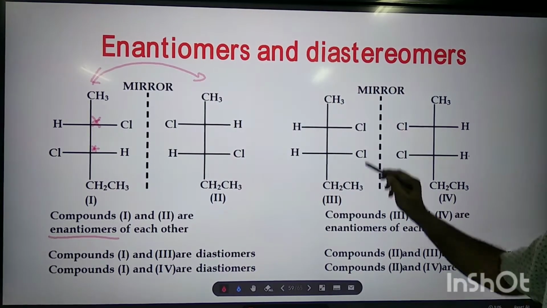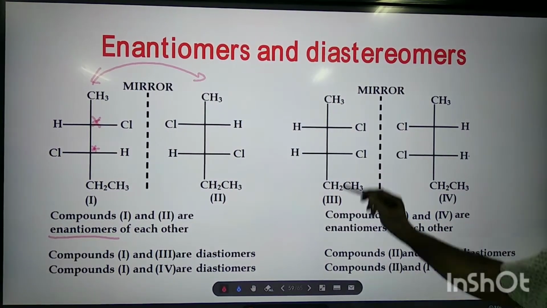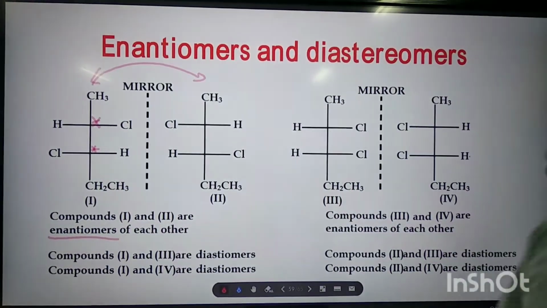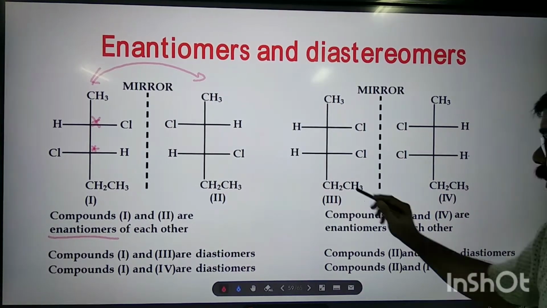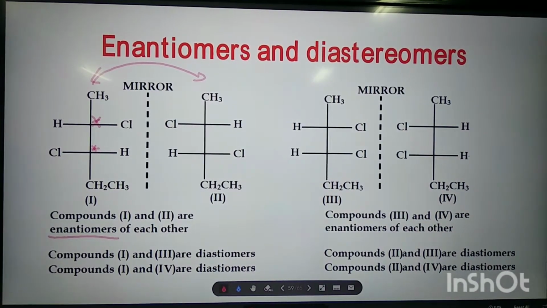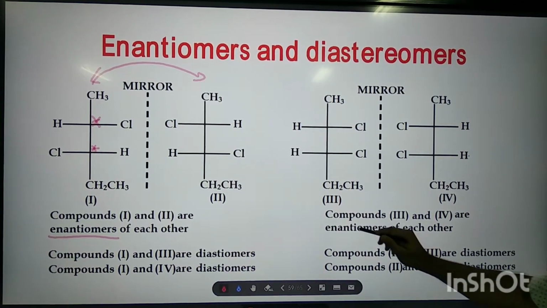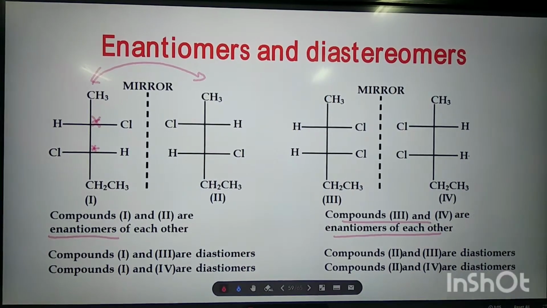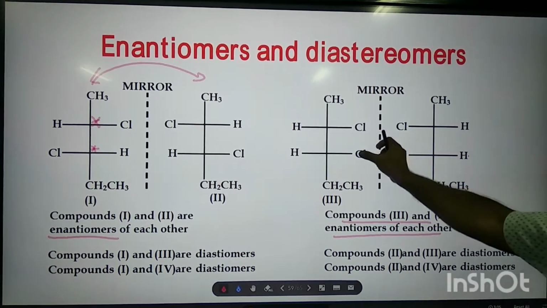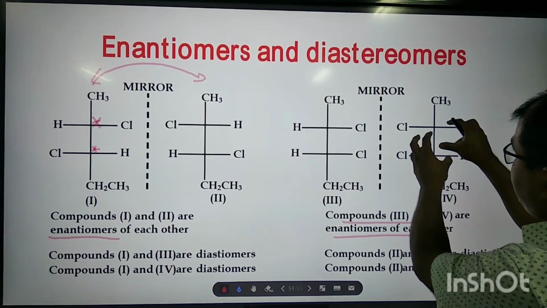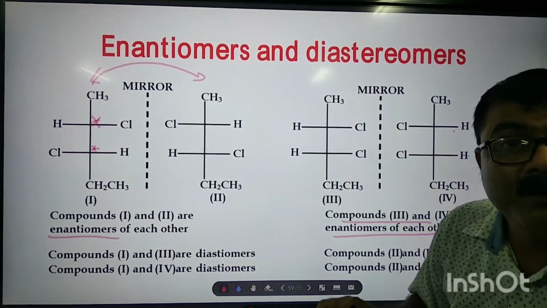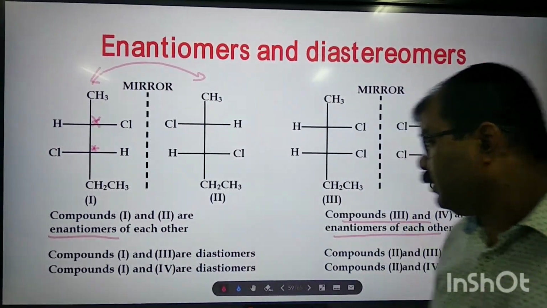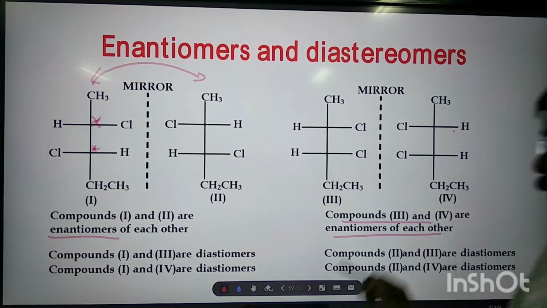Similarly, this compound 3 you can get just by exchanging the position of hydrogen and Cl. Compound 4 is the mirror image of compound 3. Compound 3 and 4 are also enantiomers of each other. These are mirror images but not superimposable. If I try to place this molecule on it, it will not be superimposed. So compound 1 and 2, and compound 3 and 4, are enantiomers.